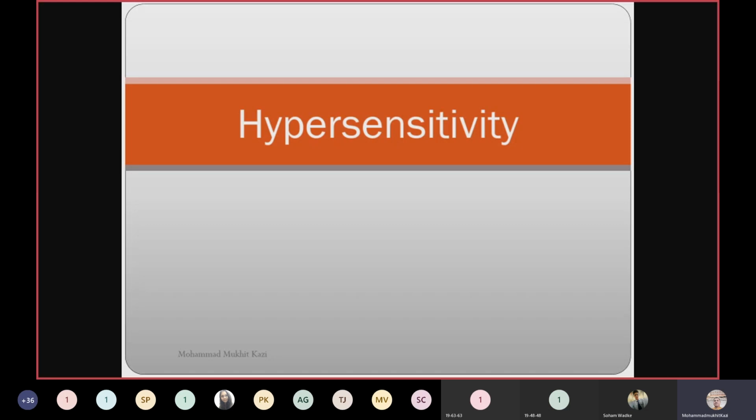Immunity is nothing but the resistance shown by the human body to the invading pathogens in the form of innate immunity or acquired immunity, which we discussed yesterday at length. So immunity is good for our protection, but anything in excess is going to have a deleterious effect, which is going to cost the host also. An exaggerated immune response will lead to some deleterious effect on the host, and that is nothing but hypersensitivity.